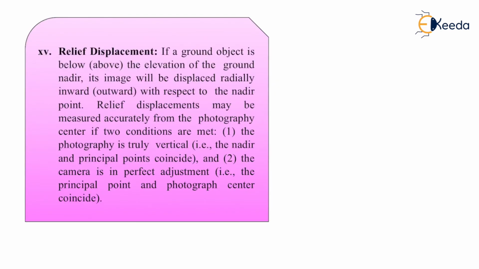Then the next important term is relief displacement. If a ground object is below or above the elevation of the ground nadir, its image will be displaced radially inward or outward with respect to the nadir point. Relief displacement may be measured accurately from the photograph center if two conditions are met: the photograph is truly vertical and the camera is in perfect adjustment.